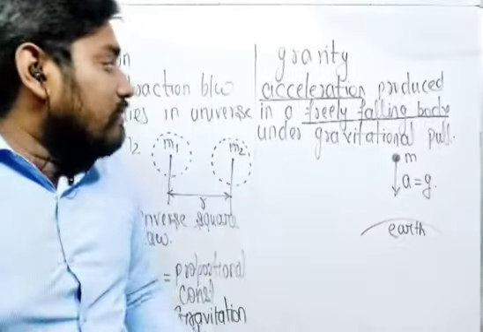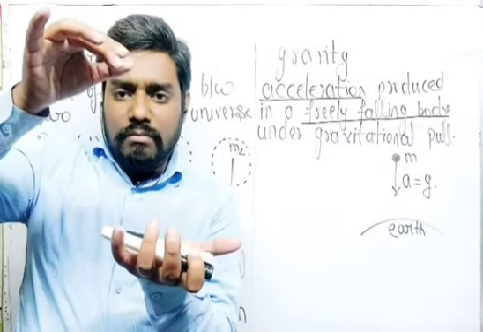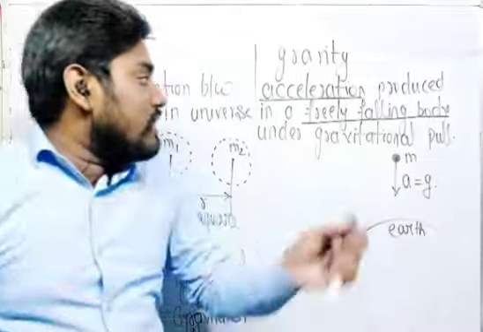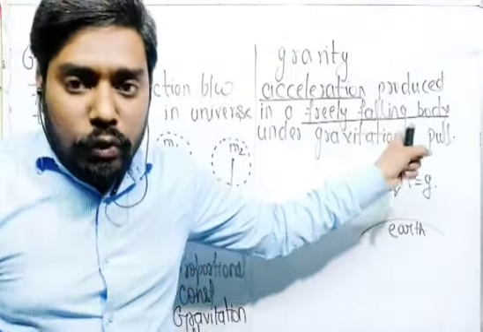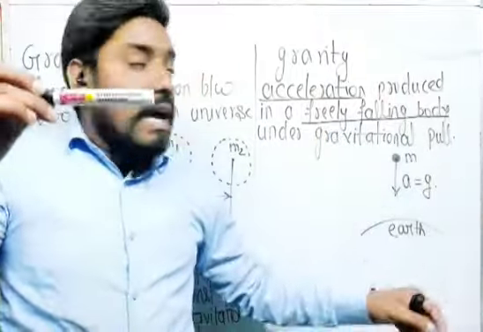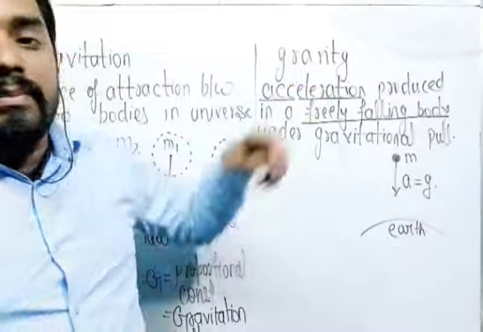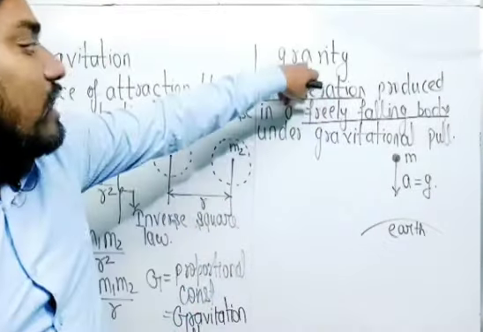Understood? So if the object is falling down, this is called the acceleration produced. If any freely falling body is moving under the gravitational pull, then there must be an acceleration. That acceleration is called gravity.